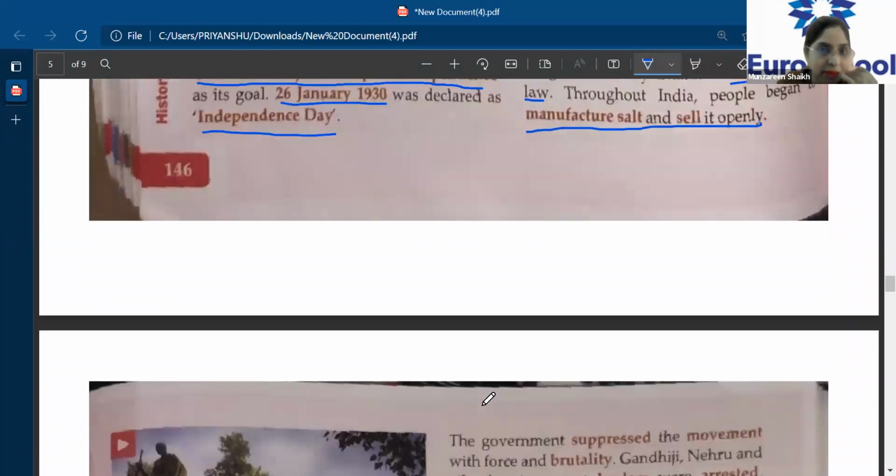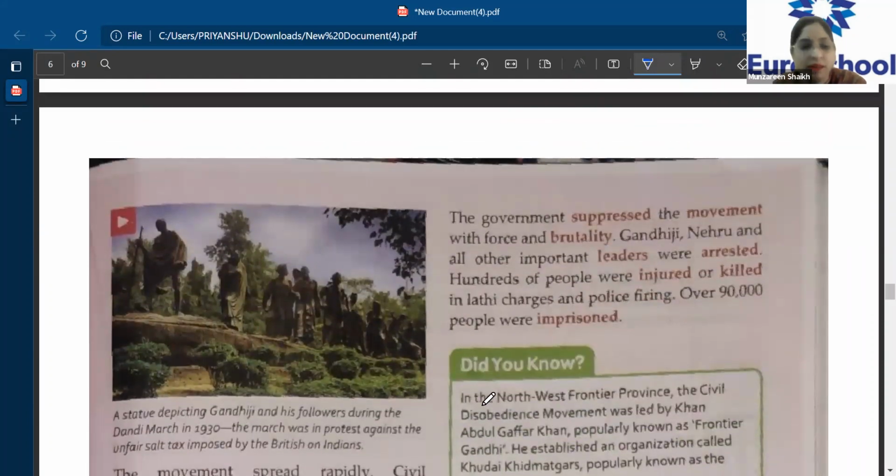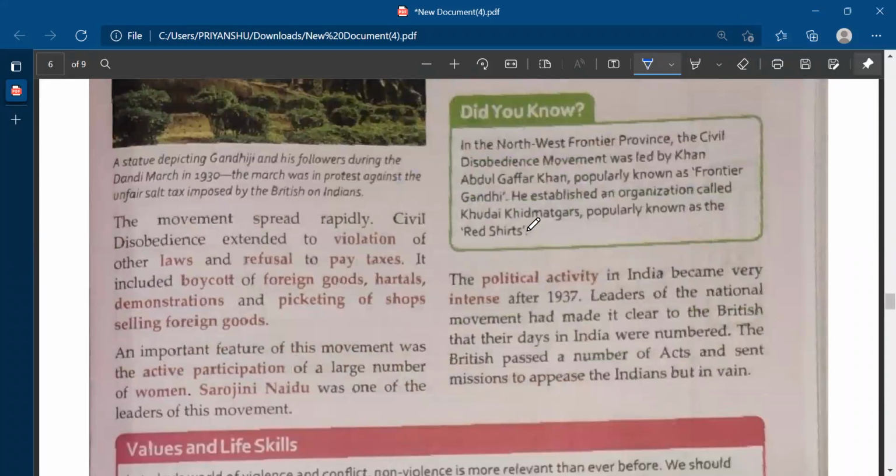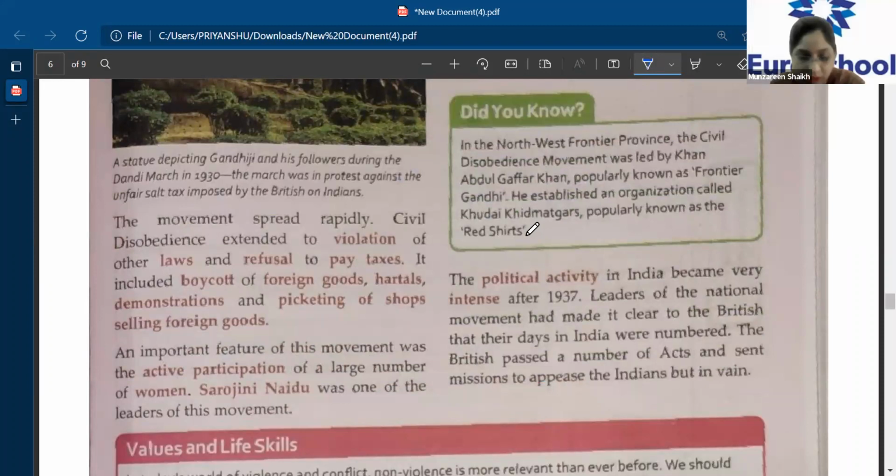Clear? So was it a success or a failure? Ma'am, it was a successful movement. It was a successful movement, breaking the laws which were set up by the British government. And since it was successful, what happened? The message of this act being successful spread rapidly throughout India. Okay, this movement spread rapidly throughout India.